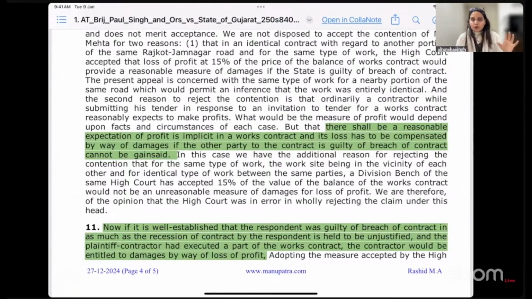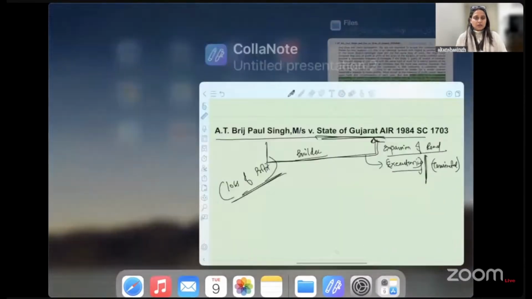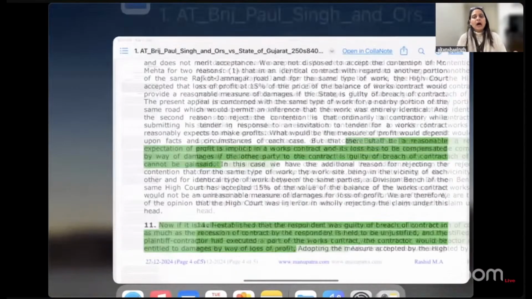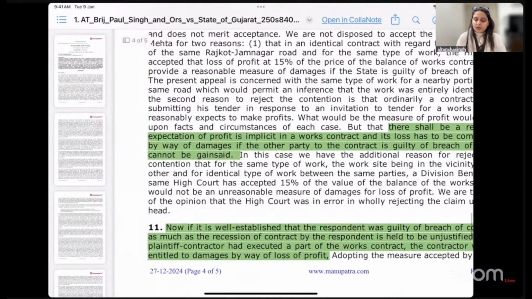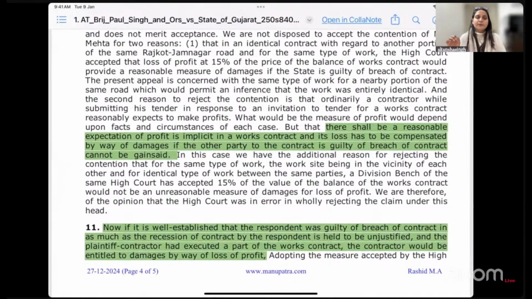The court held here in this given case, which we have just discussed, the case is about the builder's contract, wherein the contract was terminated in between without any justifiable ground. How do we assess the damages? The court here said that there shall be a reasonable expectation of profit implicit in a works contract, and its loss has to be compensated by way of damages.